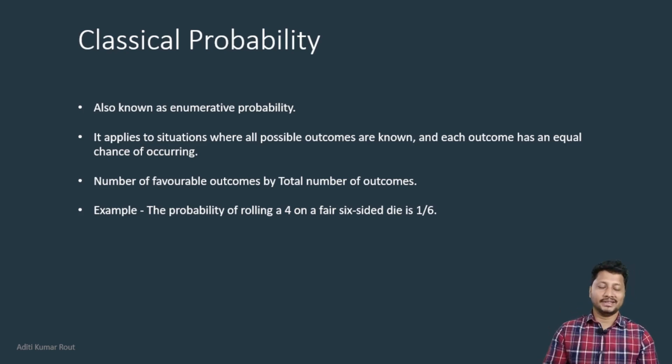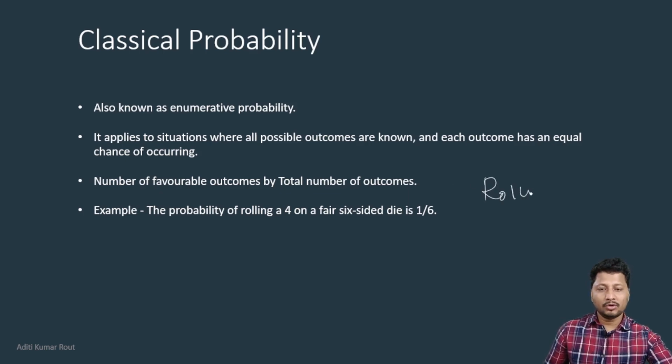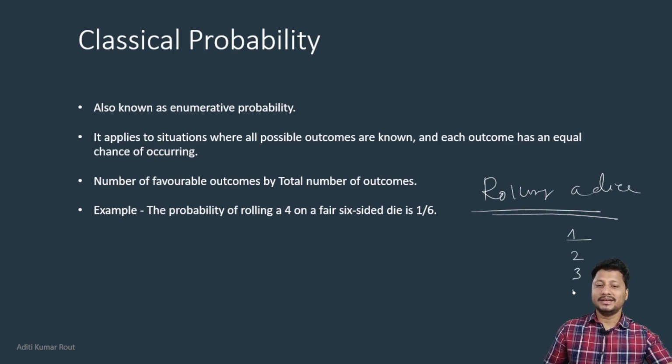What does it mean? For example, I am rolling a dice. I can have only 6 options, right? Because there are 6 sides of a dice. I can only get one option out of these 6.